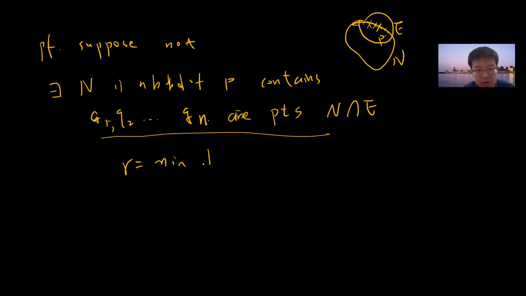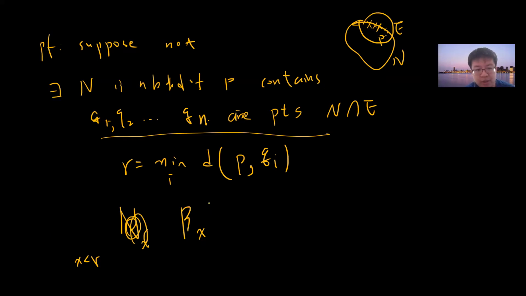Since it's finite, I can take the minimum of the distances between P and the Qi, call it R. So now you can find another number which is smaller than R. Let's say you find X, which is less than R, and you create a ball with radius X, with center at P. It's an open ball, so it's an open neighborhood starting at P with radius X. But X is less than R, so this ball is a subset of N, because N is an open neighborhood, so itself must be open.